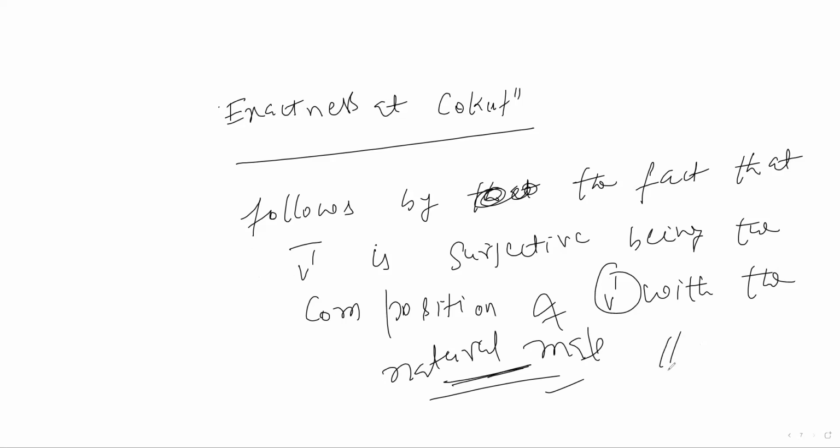So we are done. We have shown that the claimed sequence is exact. So we have actually proven this lemma.